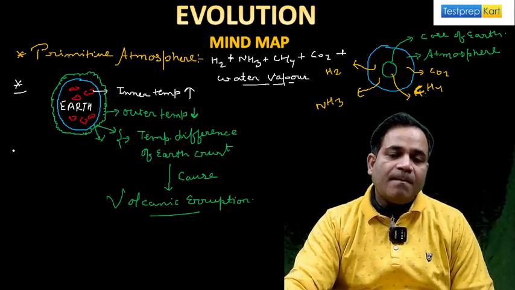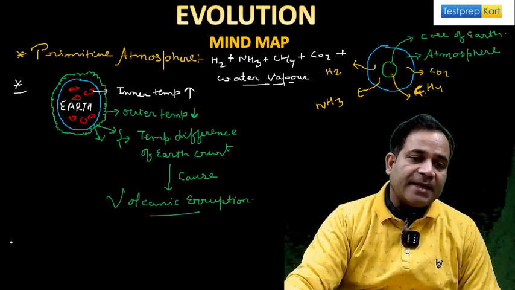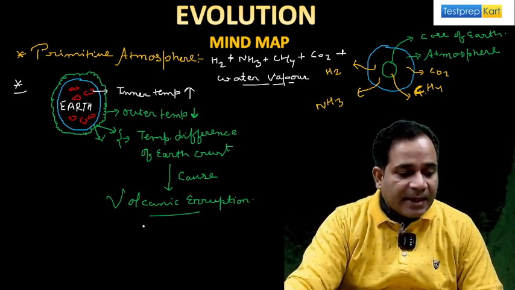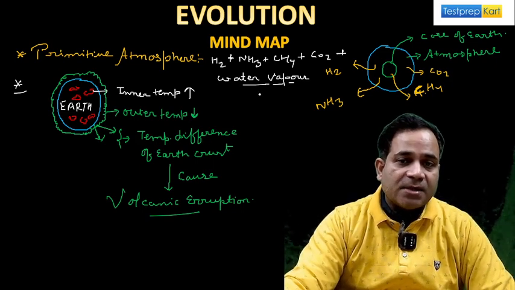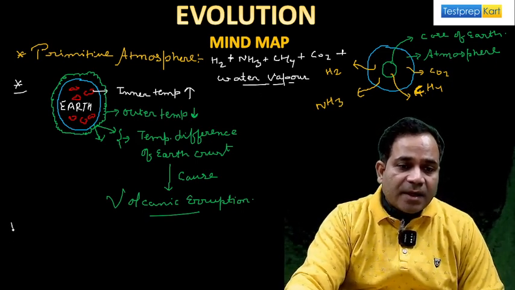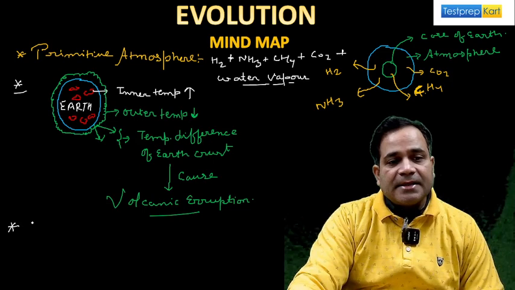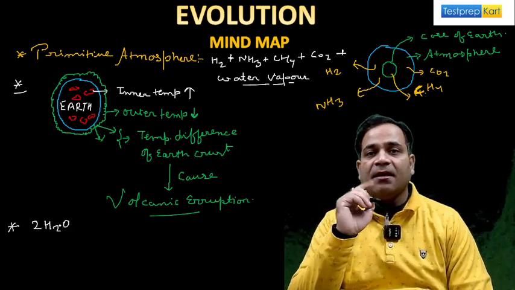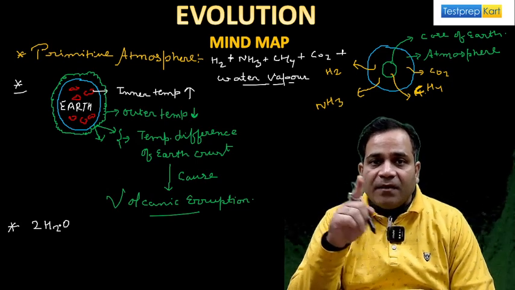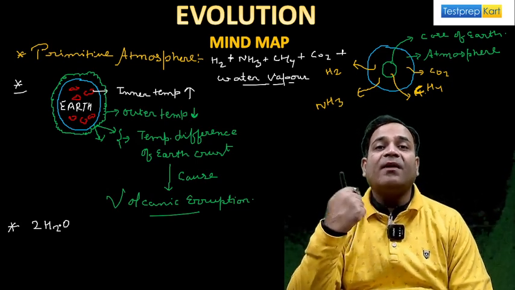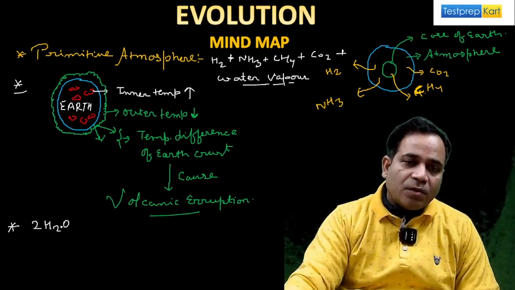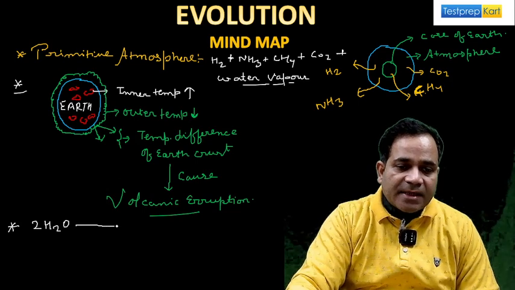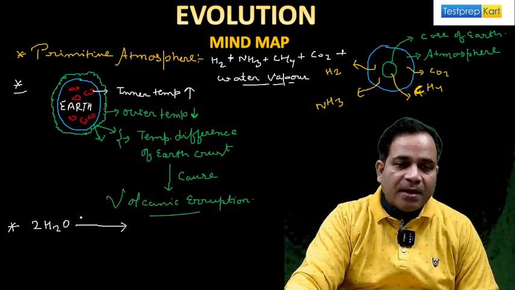Now, the next thing that is very important to understand here: suppose these all are the gases. Yes, sir, definitely, my dear. Water vapor is also here. So see what I'm going to write here: water vapor in the form of gases earlier. Water vapor, not in the form of liquid but in the form of gases. So this H2O, whenever ultraviolet radiation, the radiation emitted from the sun, UV light,